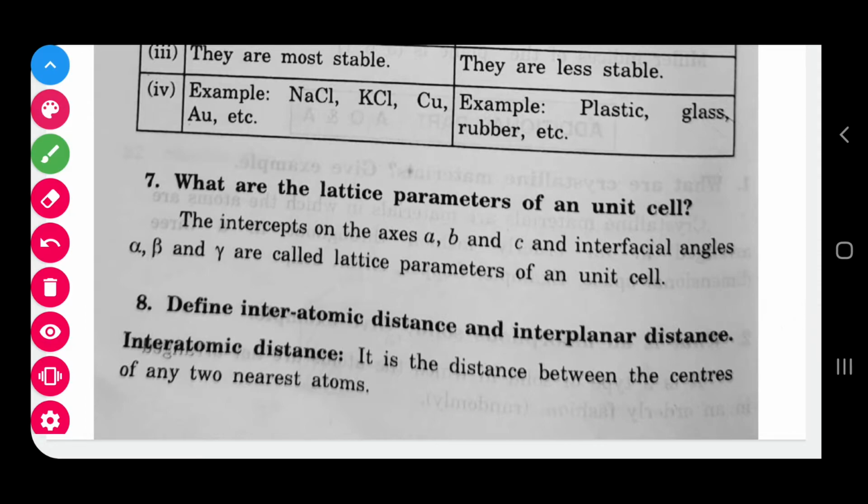Lattice parameters of the unit cell. I already told you a, b, c are the intercepts, and alpha, beta, gamma are the interfacial angles. These six terms are all called the lattice parameters.